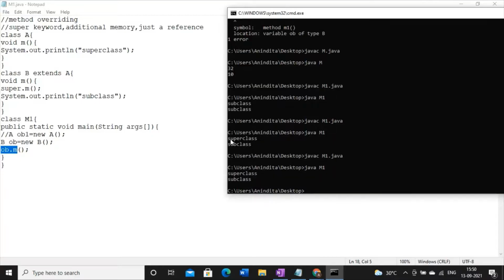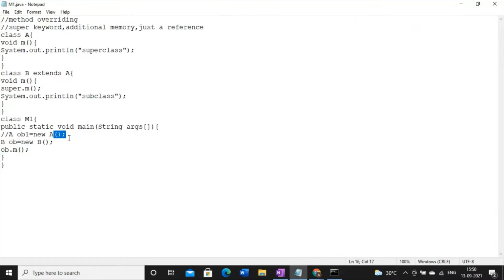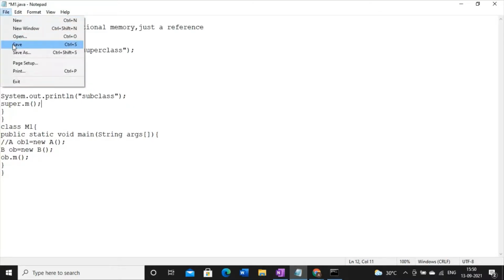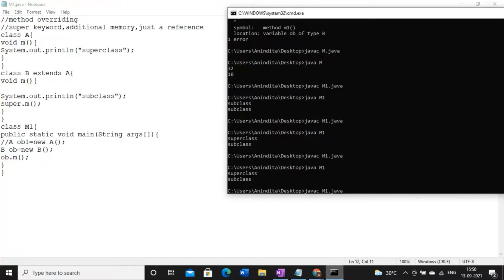See, the problem is solved. Previously the problem was also solved, but I had wasted memory space. Here I have used one memory reference, super, to call the superclass's method. So we understood that to solve the problem of method overriding, we have to use the super keyword. But the question is, why must super be the first executable statement in the subclass's method? What if I use this keyword here? Is it some kind of error? Let's check.